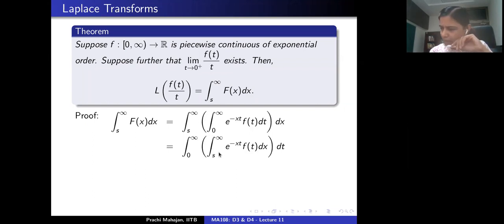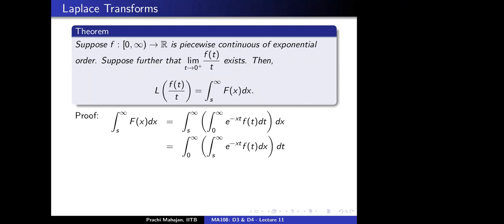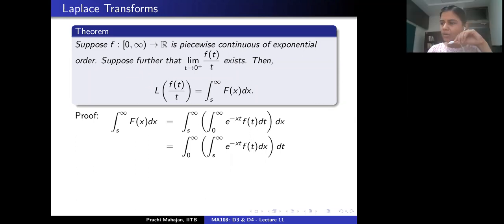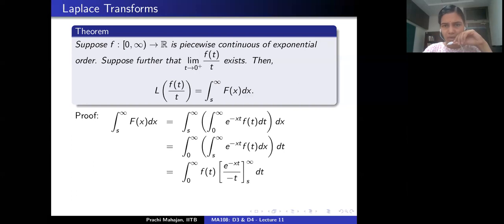And now what do I want to do? Since the integrand of the first integral here does not depend on the integration variable of the second, which is x, one can write the following as an iterated integral, right? So I can switch the order in which I integrate. I can integrate with respect to x first and t later. Nothing changes. Is that okay? Yes. All right. Now, I integrate the inner integral with respect to the x variable.